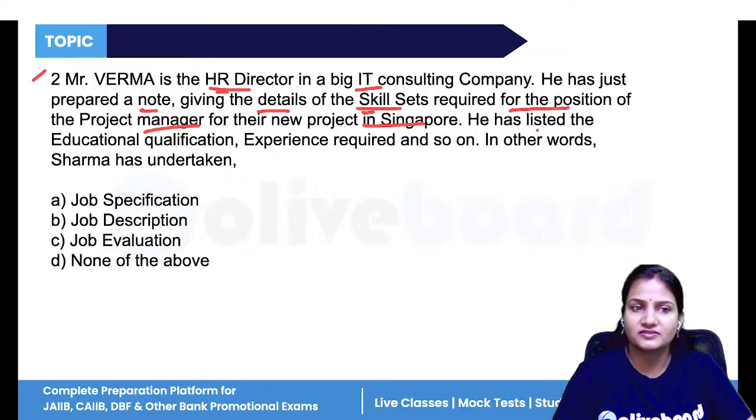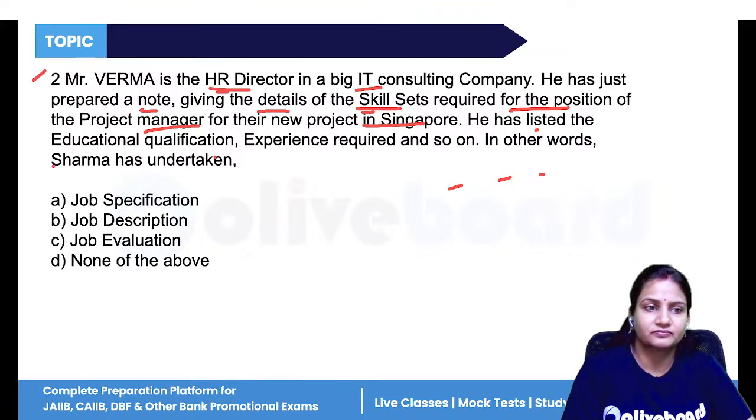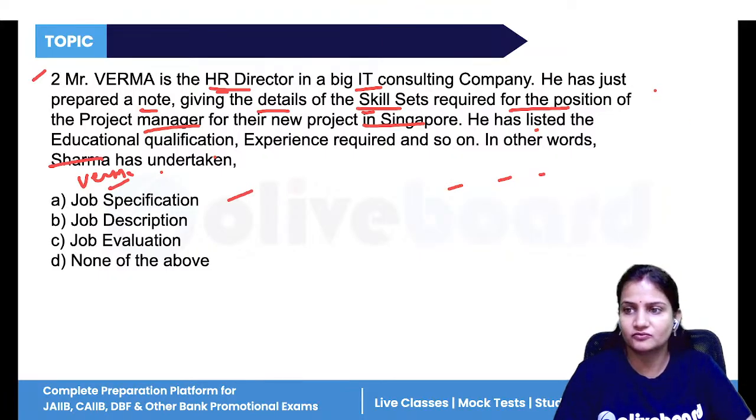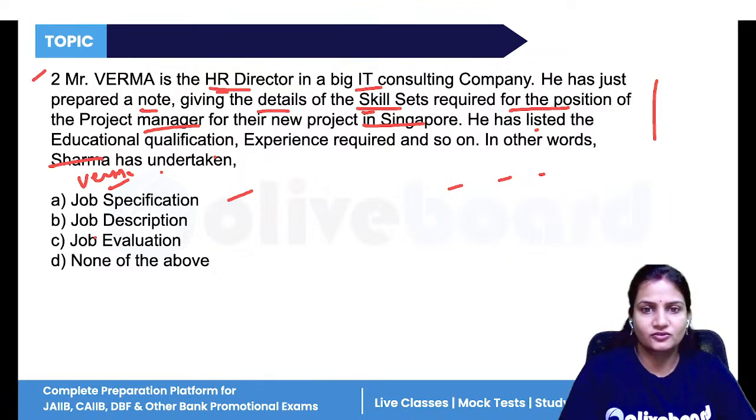Mr. Verma has listed the educational qualifications that are required for becoming the project manager. Now, in other words, Verma has undertaken what? What is this all about? Job specification, description, evaluation, or none of the above. If you see this particular case study, the skills are being talked about.